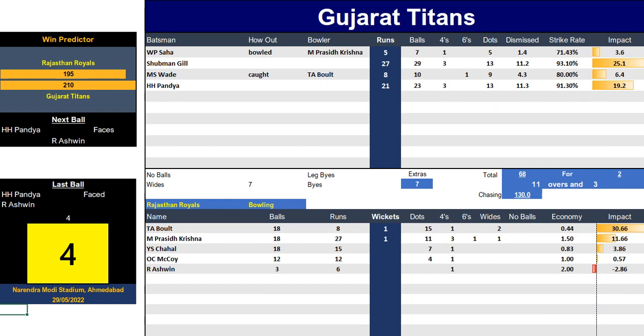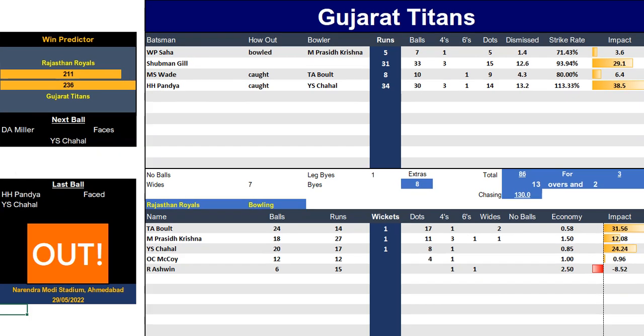And suddenly Gujarat go ahead with that 4, and they've hit a 6, and now they're really piling ahead, a single. So suddenly Gujarat Titans are going ahead. And this is down to Pandya, who had a fantastic game with the ball and now is having a fantastic game with the bat. He started off slowly, but he's given them a 50-point Win Predictor lead. 32 off 28, 34 off 29, and then he's out. Okay, so that wicket's brought him much closer, but still maintaining that lead, and David Miller's getting off to a relatively slow start there.